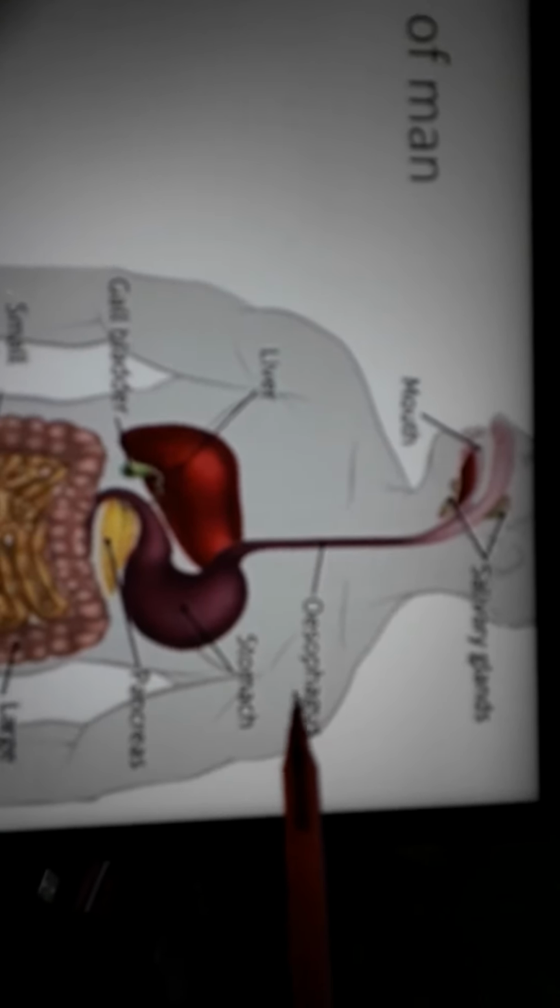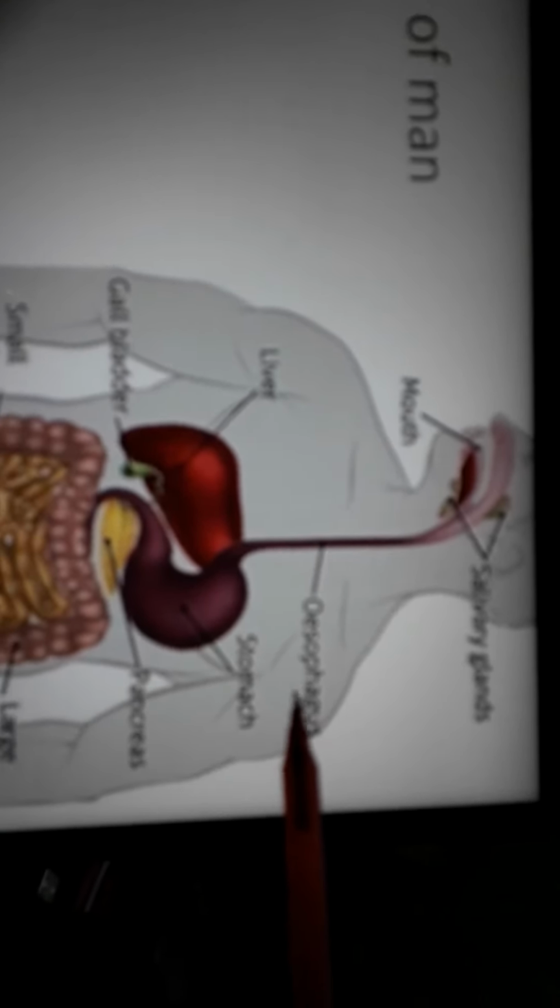Oesophagus. Esophagus is the food pipe. Through this food pipe, the food passes and goes to the stomach. This is the stomach. In the stomach, what happens? The digestion process starts.